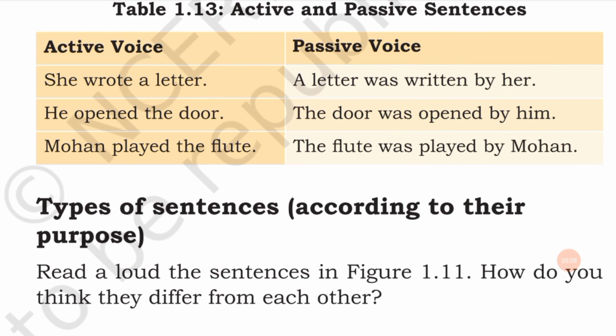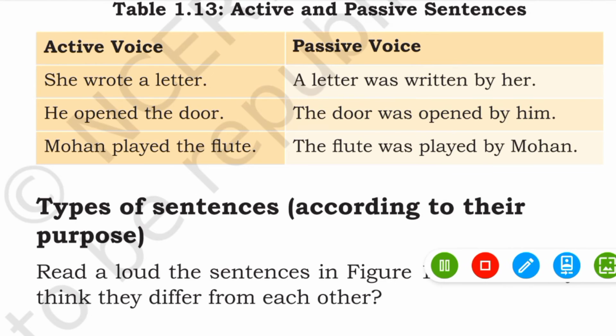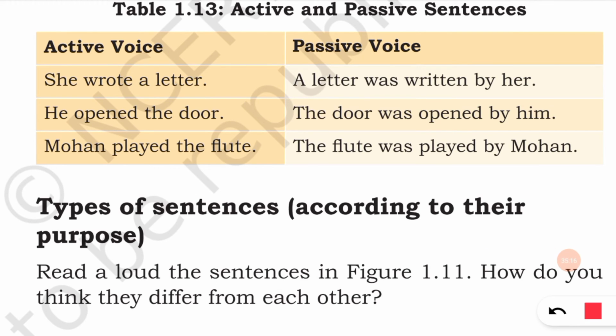Usually we write the example for active voice as Rama killed Ravana. The passive voice is Ravana was killed by Rama. Likewise, she wrote a letter. A letter was written by her. He opened the door. The door was opened by him. So what happens is the order of the object and the subject is changed. Here, first the object will be there and next the subject.